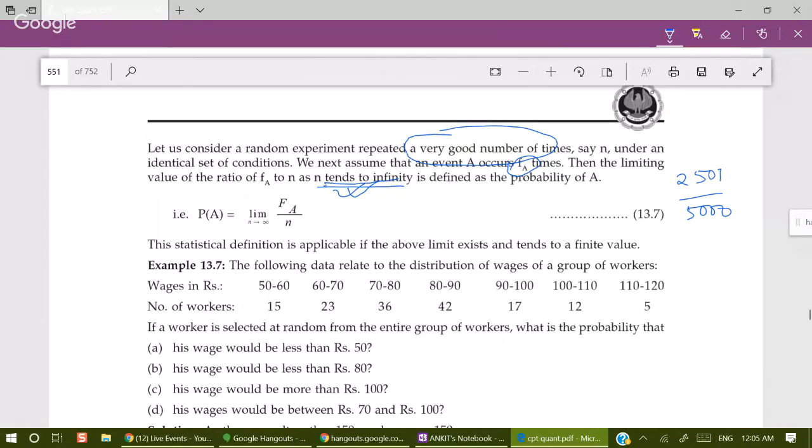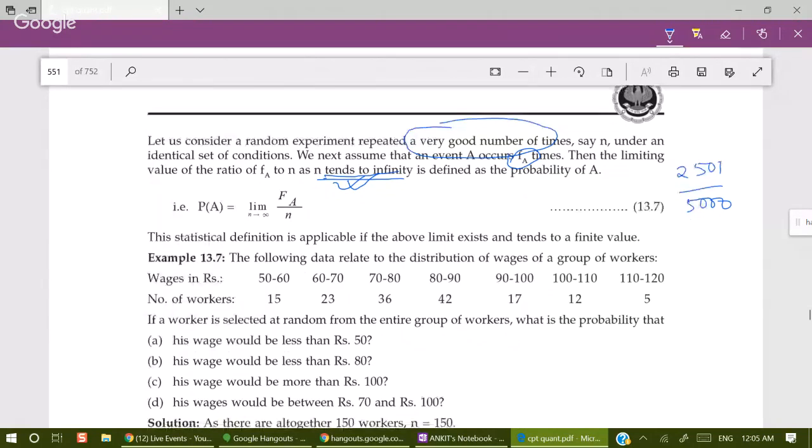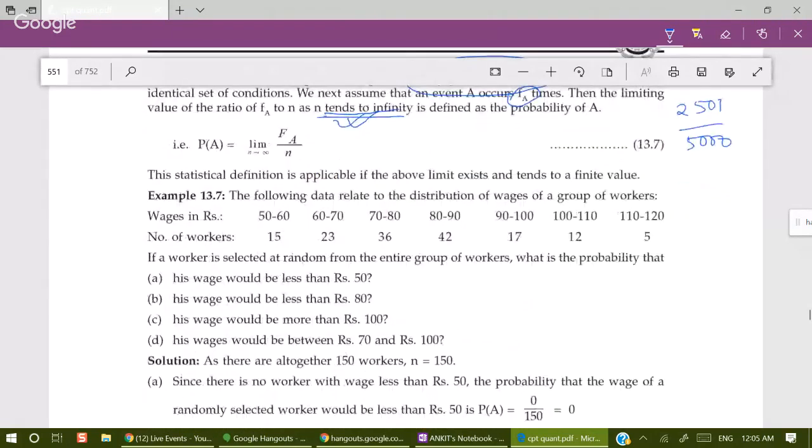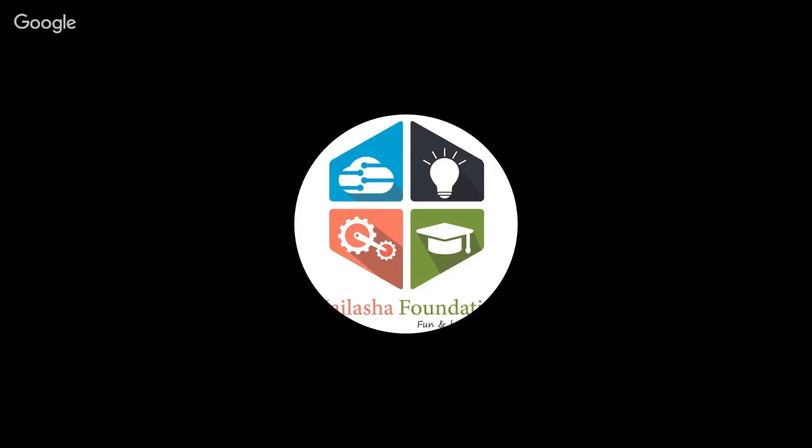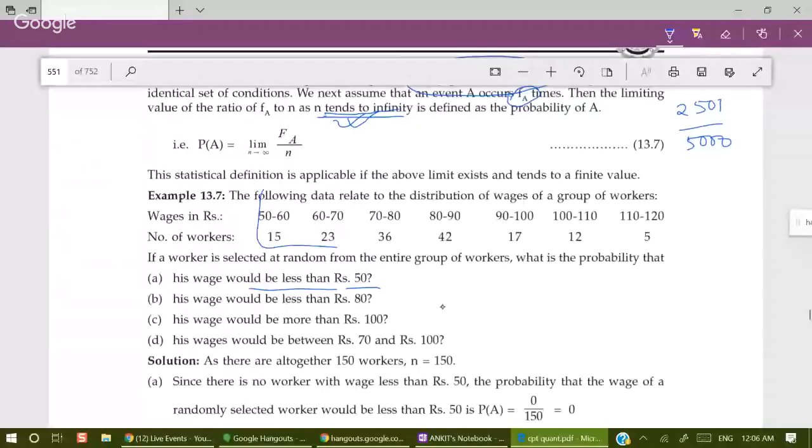Now the following data relate to the distribution of wages of a group of workers. If a worker is selected at random from the entire group of workers, what is the probability that his wage would be less than rupees 50? Less than 50 means there is no worker whose wage is less than 50, because the classes are 50 to 60, 60 to 70, 70 to 80, the wages are increasing and the minimum wage is 50. So less than 50 is not a case. That means it is an impossible event. Then probability is 0.